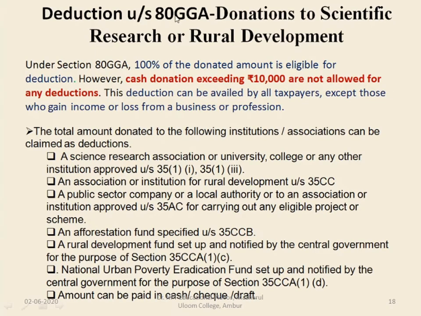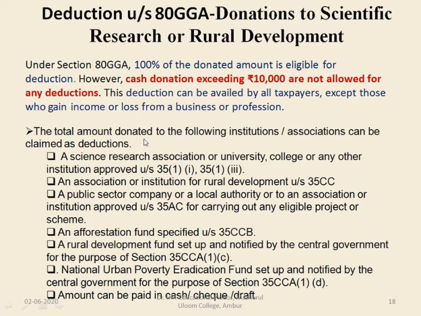Next one is deduction under section 80GGA, which deals with donation to scientific research or rural development. Under section 80GGA, 100% of the donated amount is eligible for deduction. However, cash donation exceeding rupees 10,000 are not allowed for any deduction. This deduction can be availed by all taxpayers except those who gain income or loss from business or profession. So only the salaried persons can claim this deduction, not the persons from business or profession.